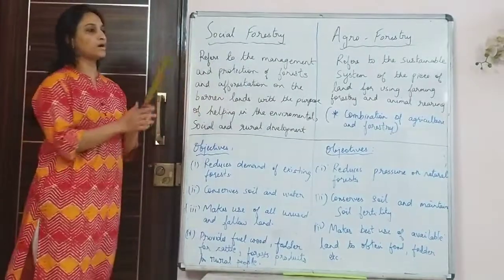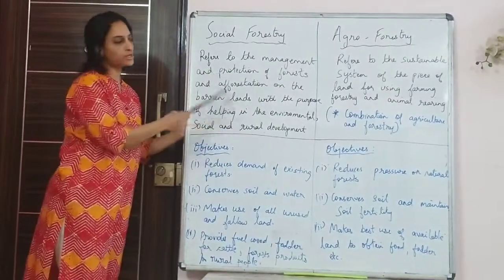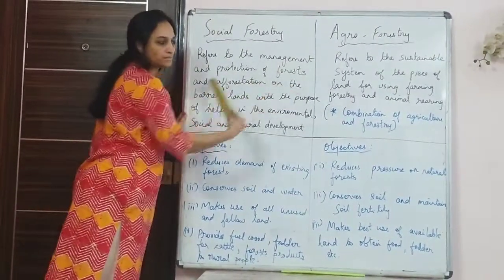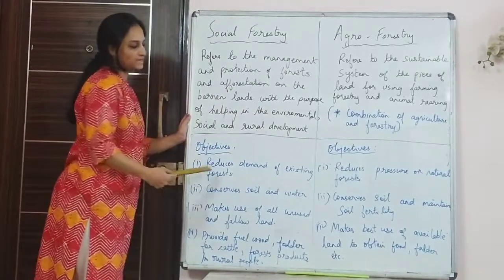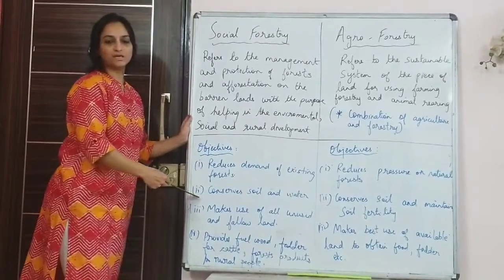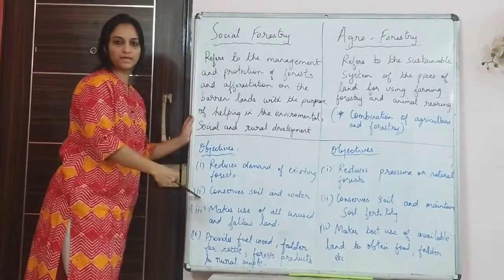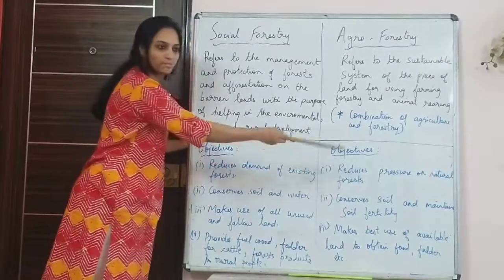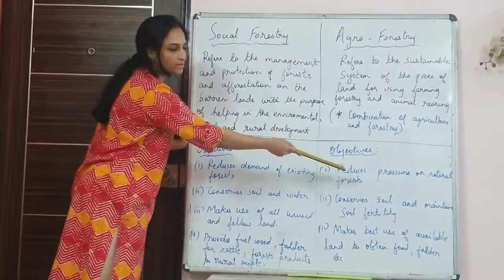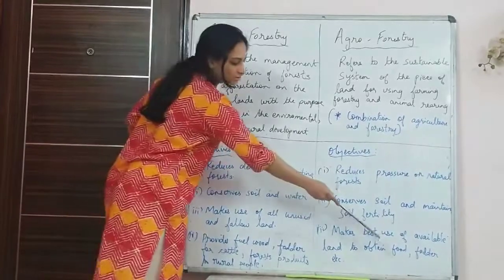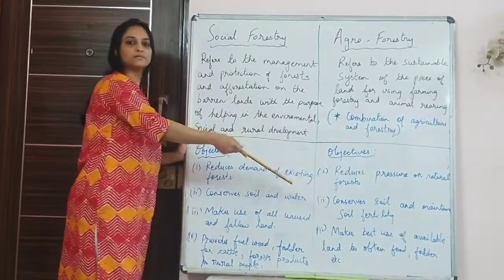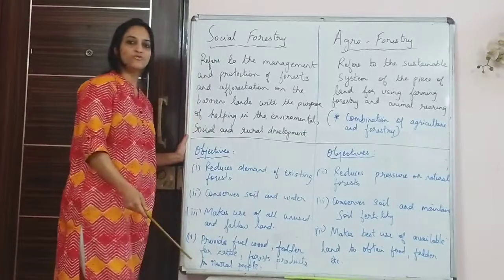So these two are sometimes asked in differentiation. So you have to write, the first point can be the meaning, and the second point you can write that here it is mainly aimed at creating new forest and protecting the existing ones, whereas here you can write they are planting it so that on the available piece of land they can do cultivation and they do not have to exert more pressure on the existing forests that are there.